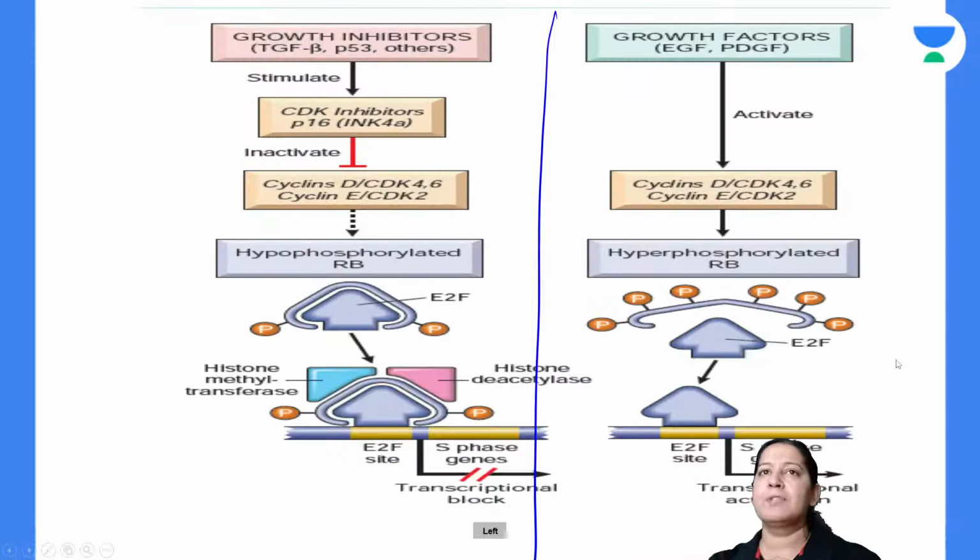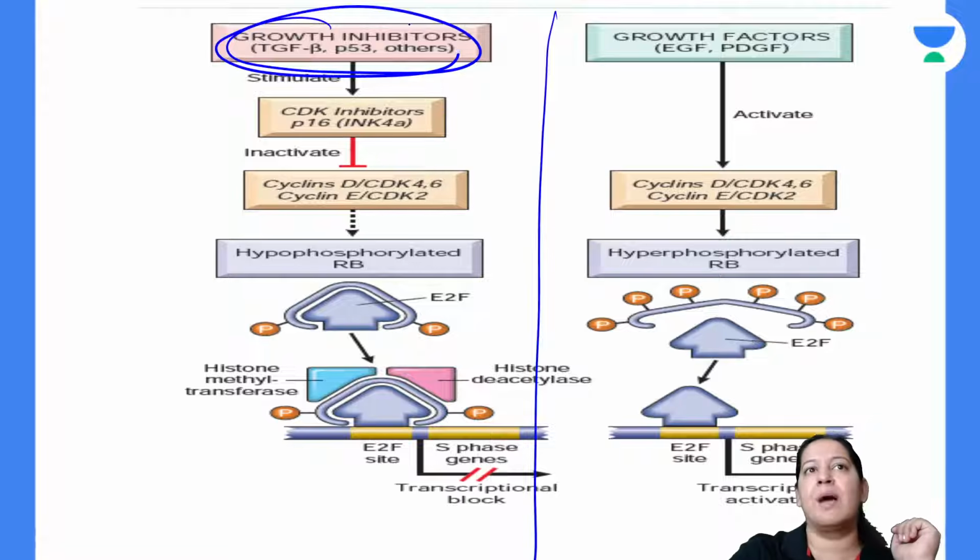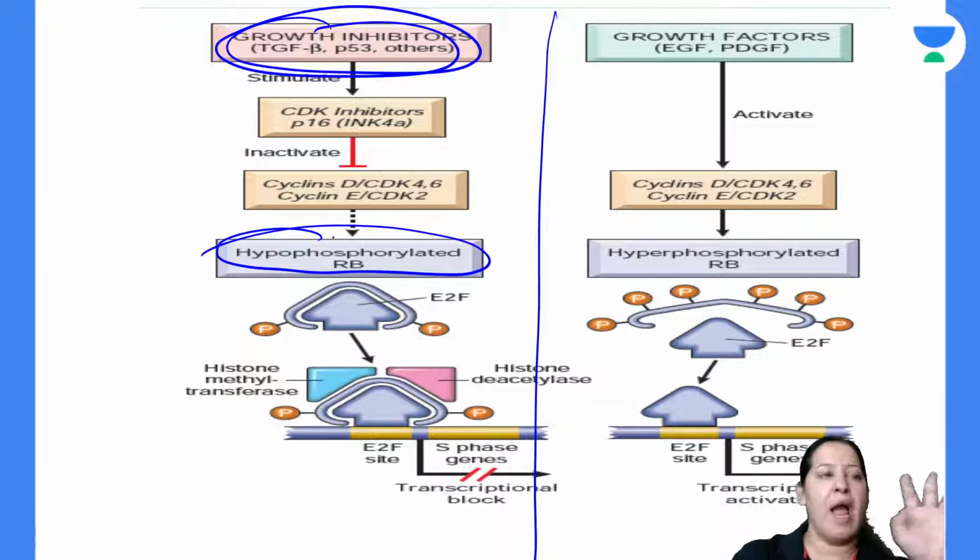Give me a thumbs up. So can you see the two flow charts? Everyone give me a thumbs up. I tried hard. At least I tried. So when growth inhibitor is coming, there is hypophosphorylation of the retinoblastoma gene. See where is that retinoblastoma gene?